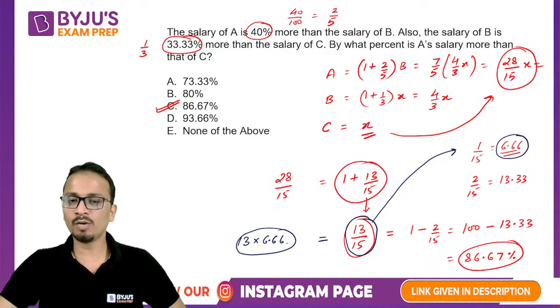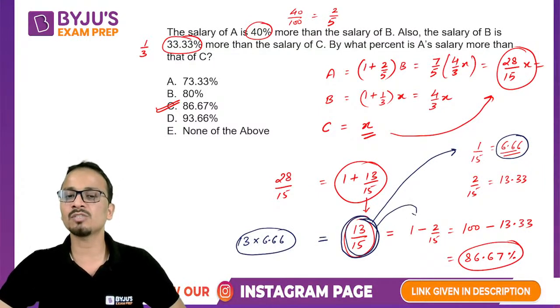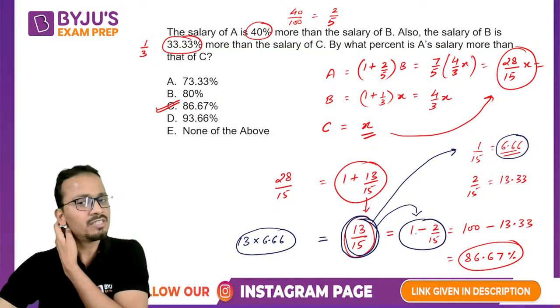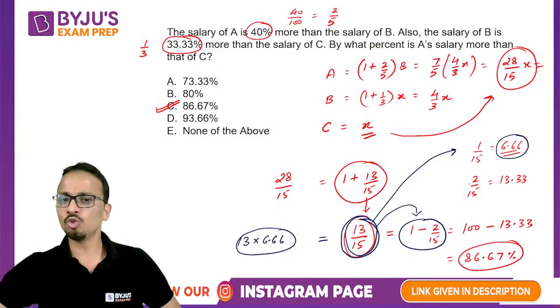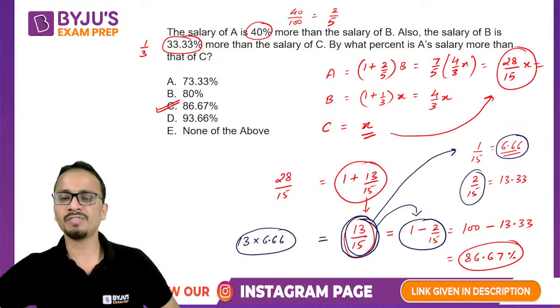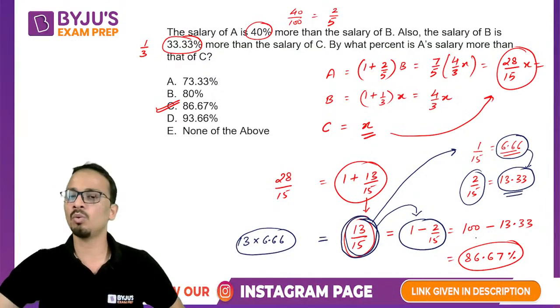So what I did was I converted 13 by 15 and wrote it as 1 minus 2 by 15. 1 minus 2 by 15 is 13 by 15, of course. So I calculated 2 by 15. 1 by 15 was 6.66, 2 by 15 was 13.33, and I subtracted 13.33 from 100.